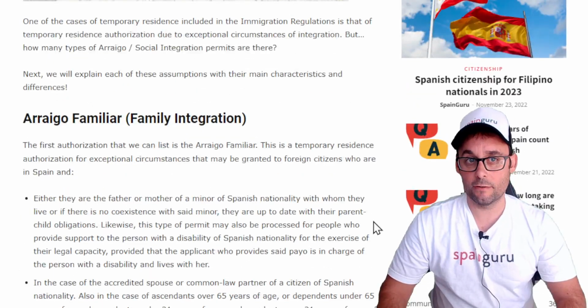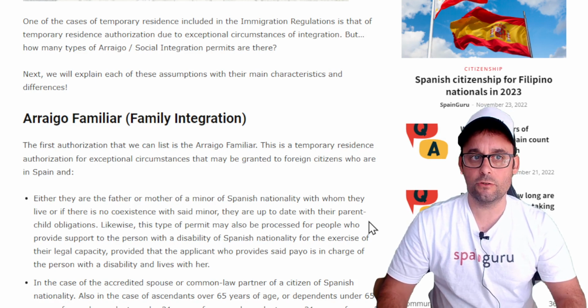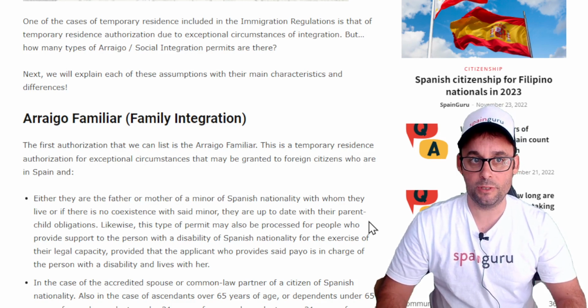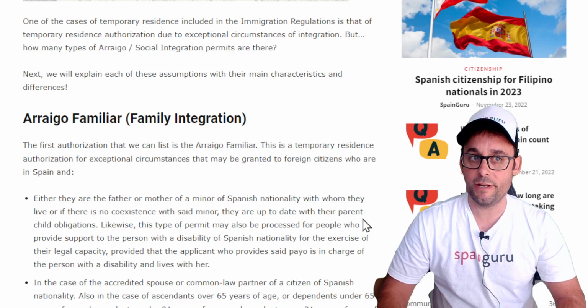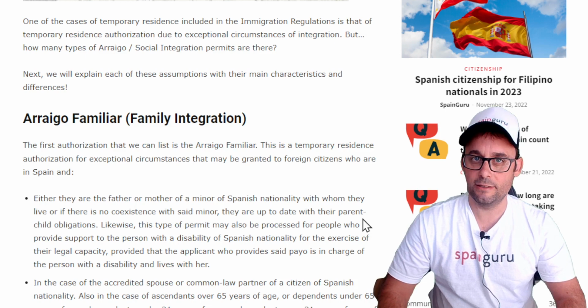One of the cases of temporary residence included in the immigration regulations is that of temporary residence authorization due to exceptional circumstances of integration, and that's what arraigo means. But how many types of arraigo or social integration permits are there? Next, we will explain each of these assumptions with their main characteristics and differences.